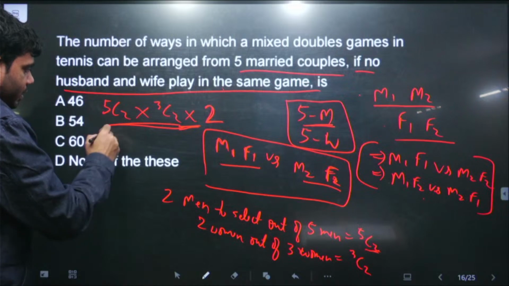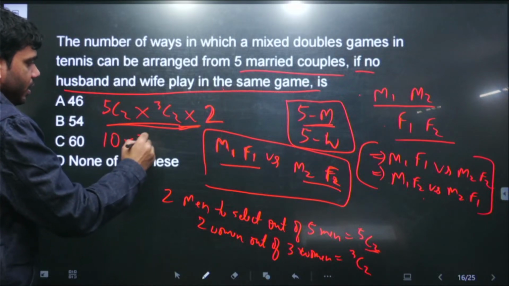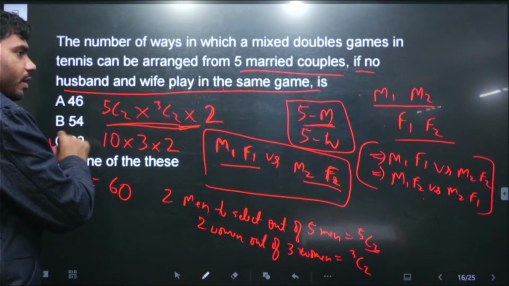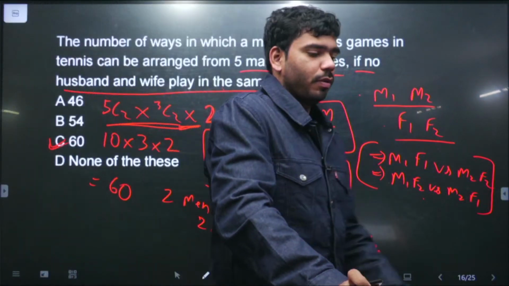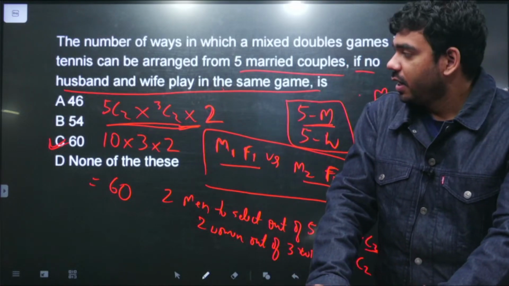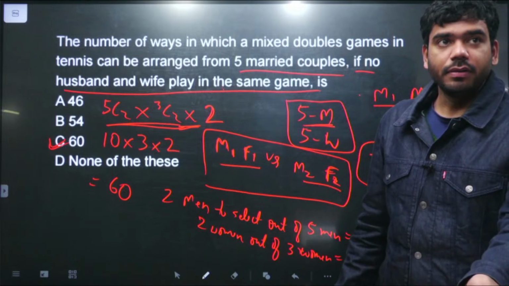5C2 is 10, 3C2 is 3, and 2 is 2. So total possible options are 60. So there are in total 60 ways in which this kind of team formation can be done.